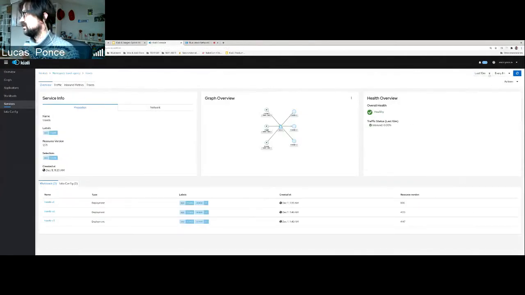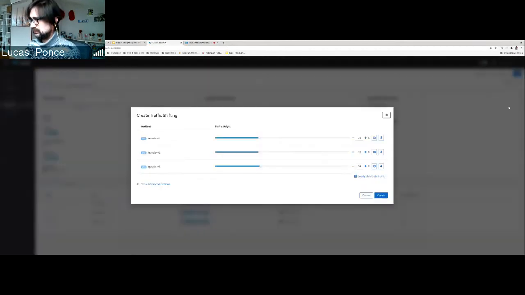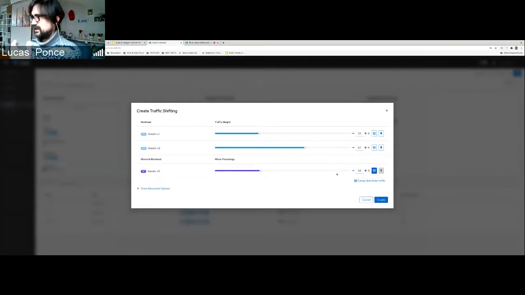In the very same way. We can enable this using either request routing or traffic shifting, and we need to select one of the workloads as the mirror, right? When we select one workload as the mirror, 100% of the real traffic is going to be balanced across the non-mirror workloads, for example 50% between travels 1 and travels 2, or we can increase it to 75% to travels 1 and 25% to travels 2. But we can decide that we are going to send 50% of these requests to the mirror, right?